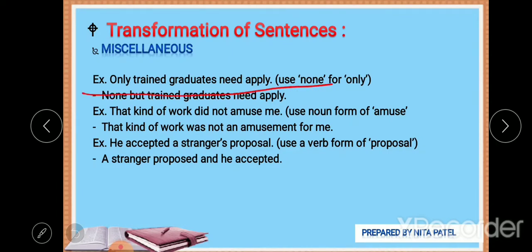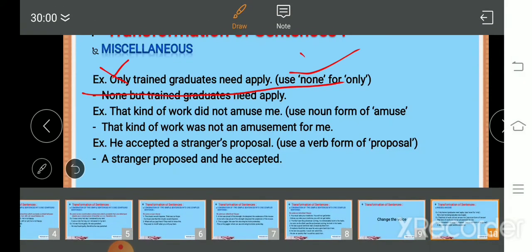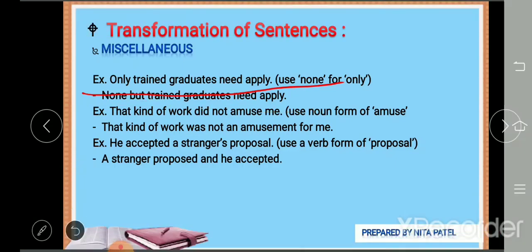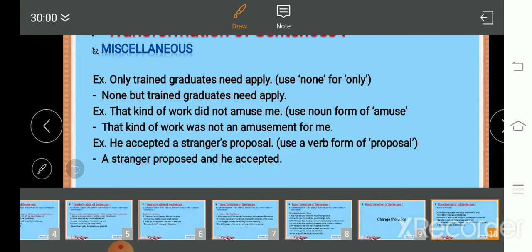First example, only trained graduates need apply. Only trained graduates need apply. Now in the bracket you will find this kind of instruction: use none for only. So you have to cut only and you can go for none. And you can frame the answer like this: none but the trained graduates need apply, or can apply, right? None but the trained graduates.